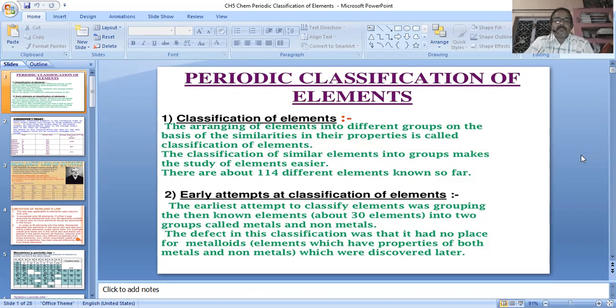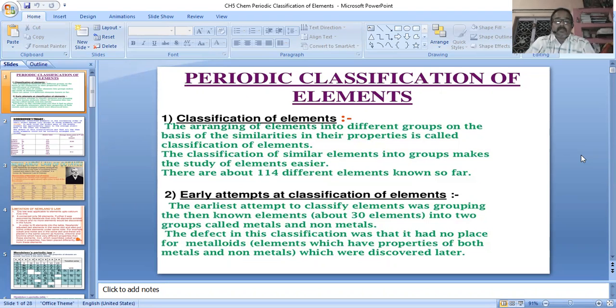in different places like groups and periods, according to their character or their properties, like physical properties or chemical properties. So, periodic classification of elements. Classification of elements, the arranging of elements into different groups on the basis of similarities in their properties, is called classification of elements. And the classification of similar elements into groups makes the study of elements easier.